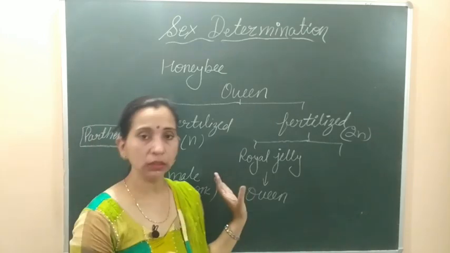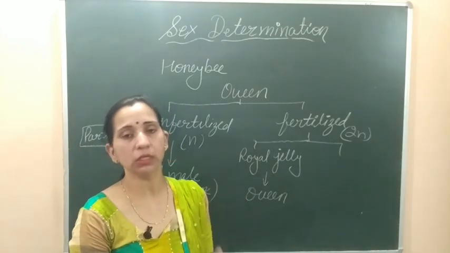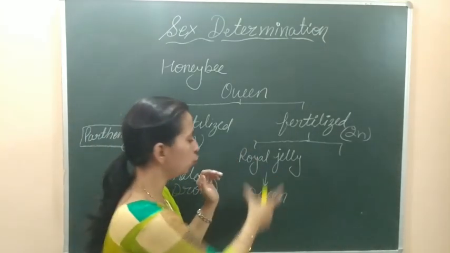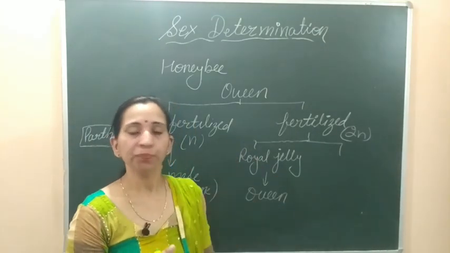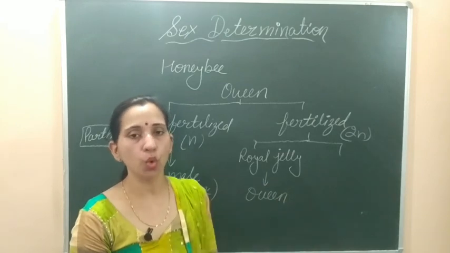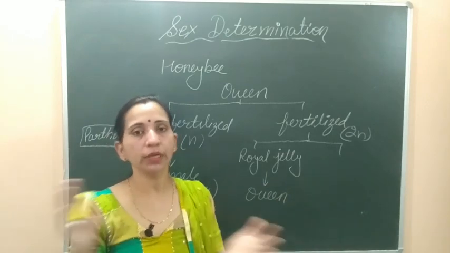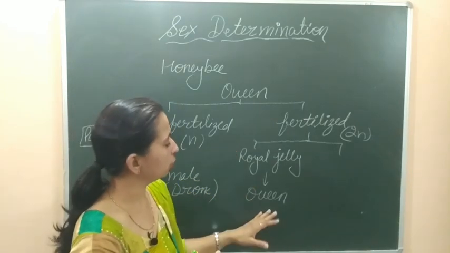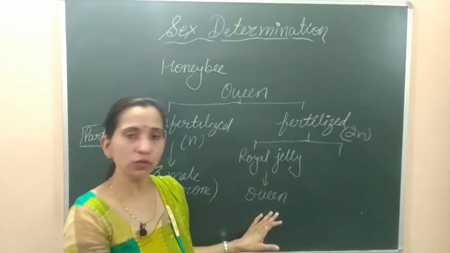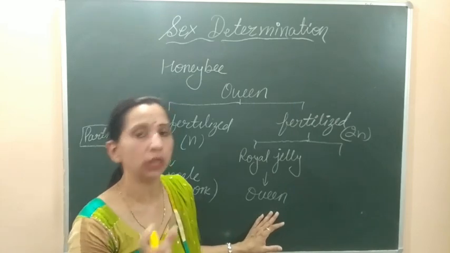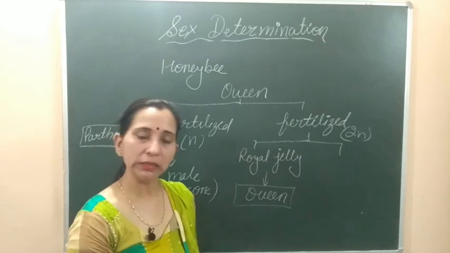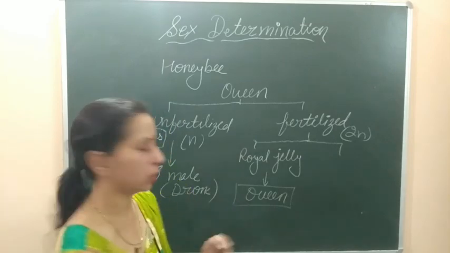If another queen honeybee is present in the hive, then this will not happen. A new queen honeybee will be formed when the earlier queen is either very old or has left the hive. Only in these two conditions is the royal jelly given to the fertilized egg so that it can develop into the queen honeybee.